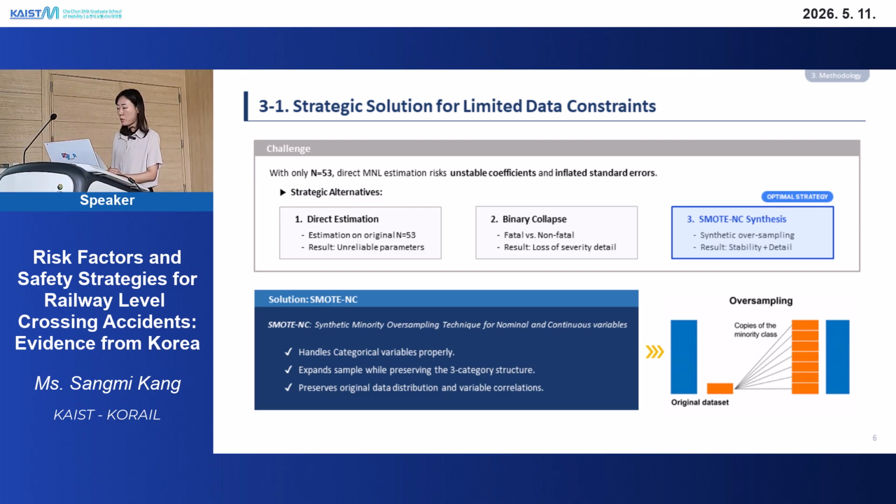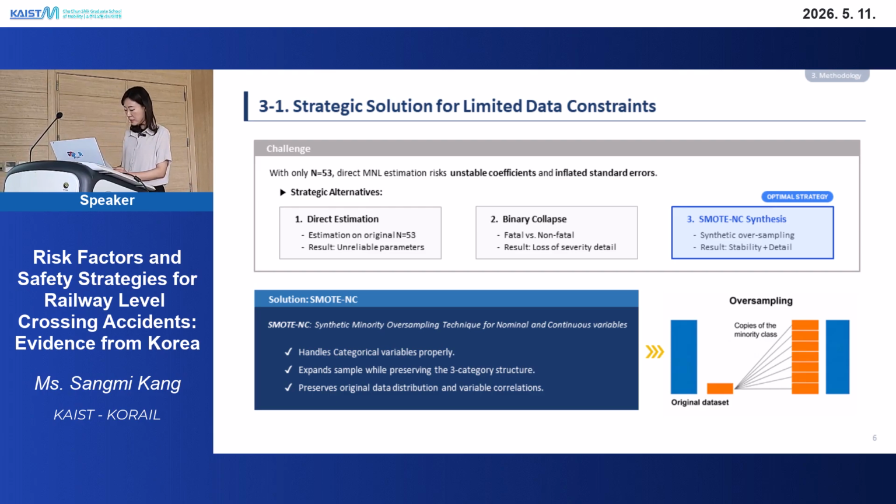But that loses the important distinction between serious and fatal injuries, which is critical to my study. So I chose the third one, SMOTE-NC. This is a machine learning technique to create synthetic new cases based on the pattern of the original data. It is designed to work with both continuous and categorical variables, and I will explain how I validate this method in the next slide.